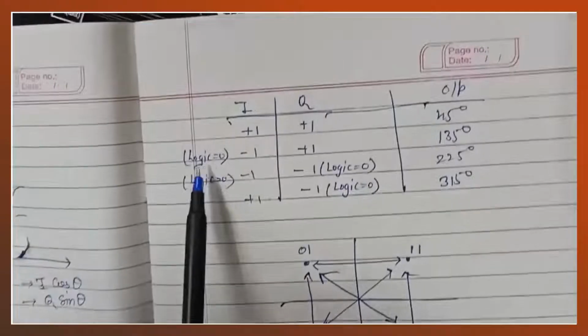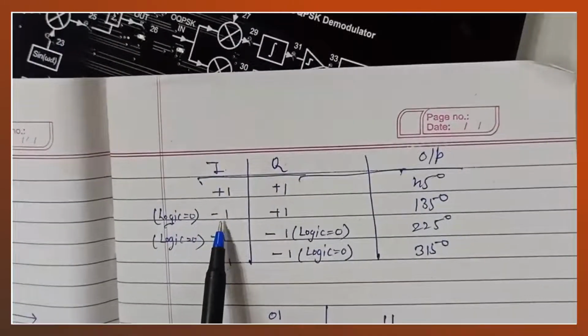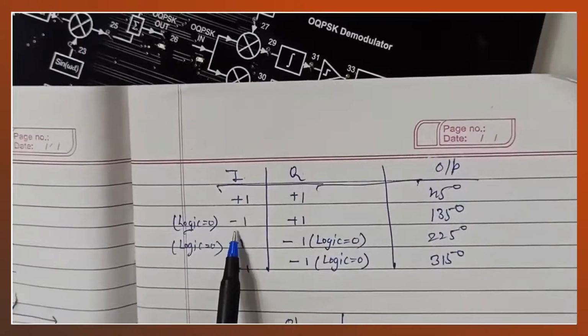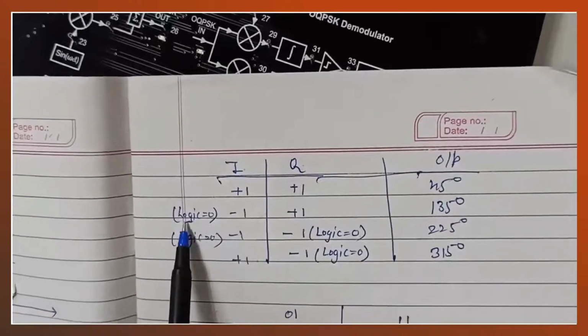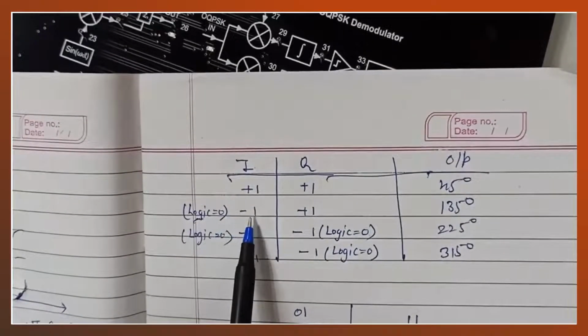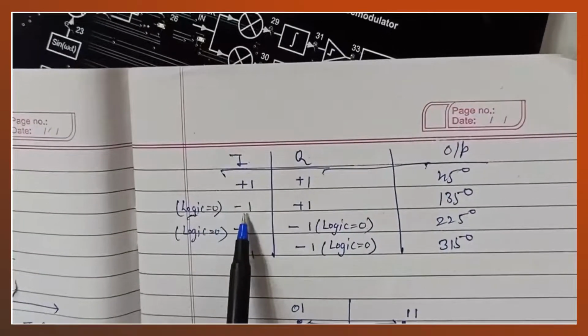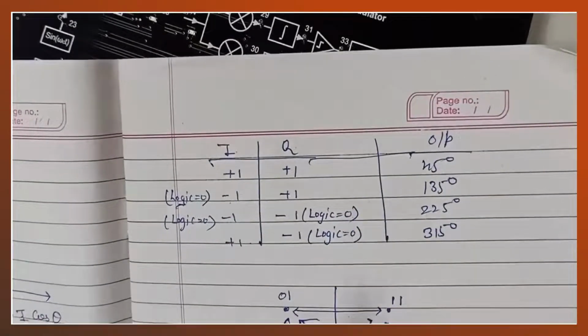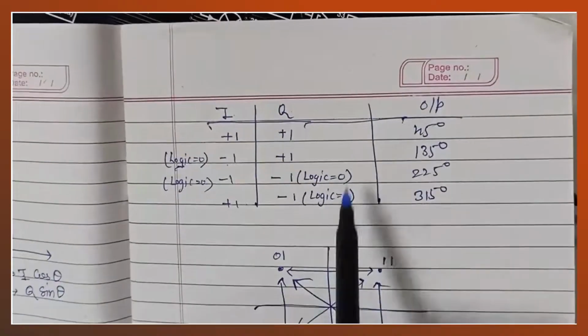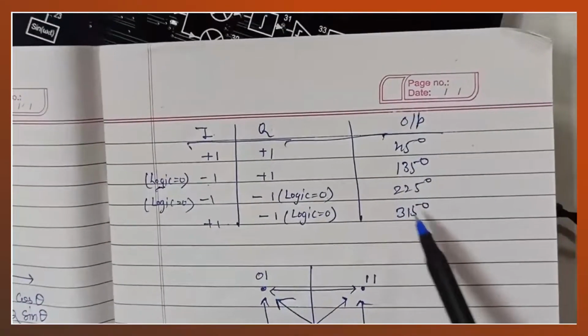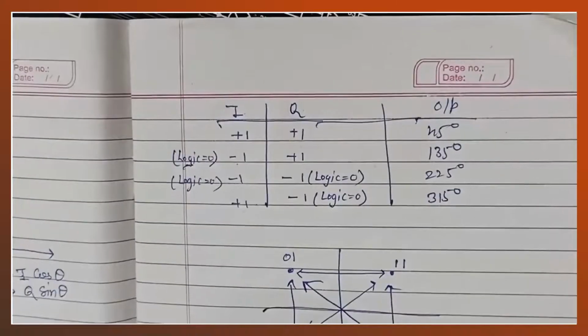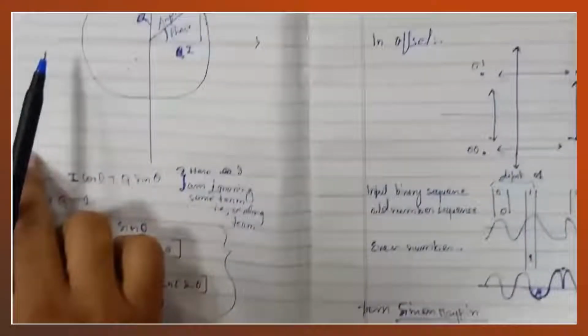Note that logic 0 is actually minus 1 volt. I have already explained in the previous lab that logic 0 is actually minus 1 volt. That's why we are writing minus 1 in place of 0. So minus 1, plus 1. These are the four combinations, and accordingly they are phase shifted by using this particular equation.